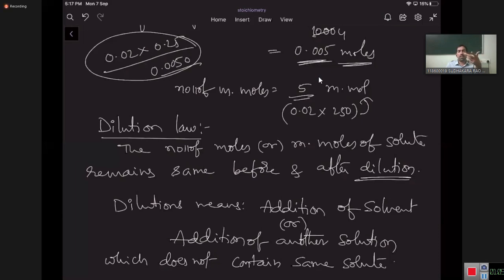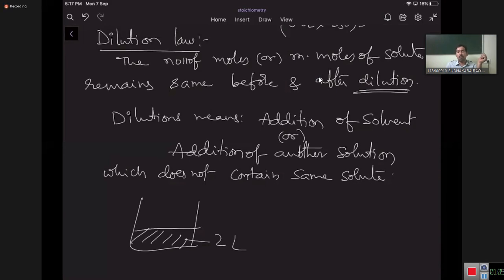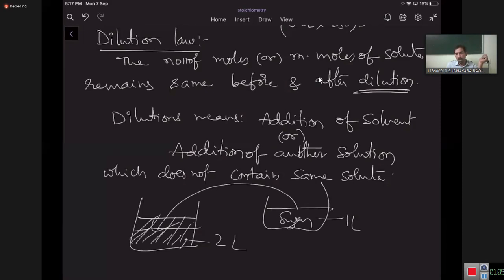Some other solute is there. For example, NaCl solution is there. This is NaCl solution. It is 2 liters. Now here sugar solution is there. It is 1 liter. This 1 liter sugar solution I am going to add into this 2 liter solution. Now volume becomes how much? 3 liters.